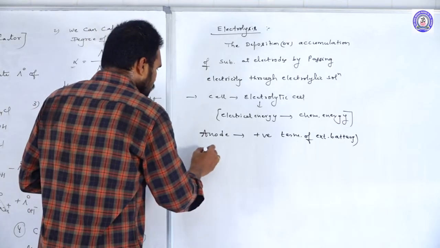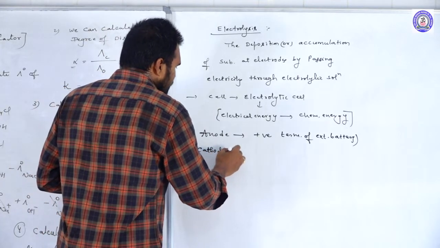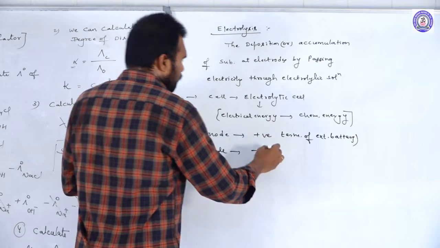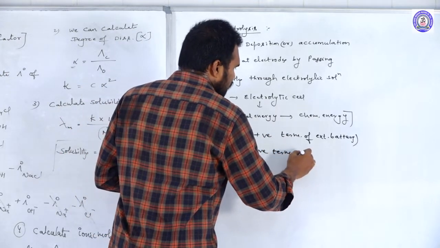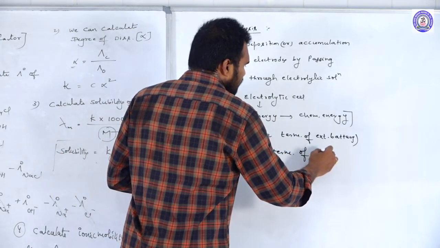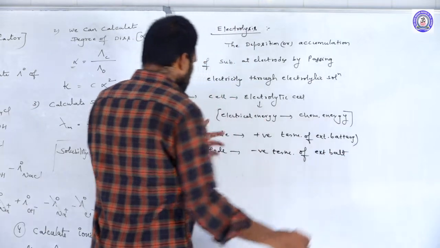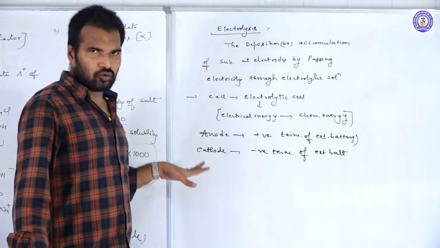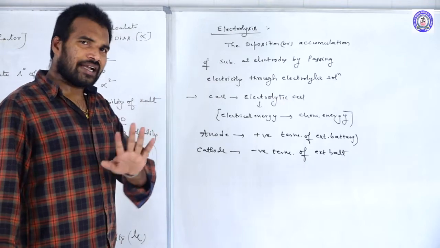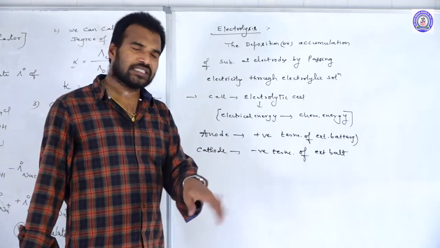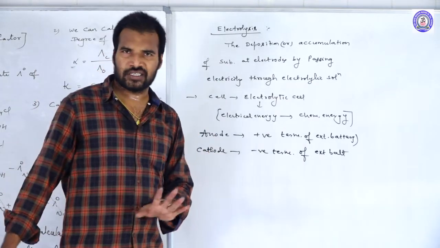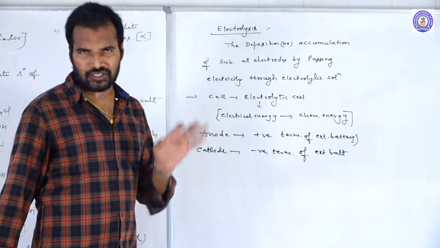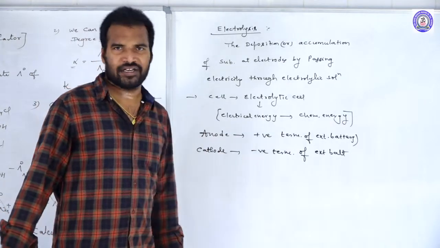And cathode is nothing but negative terminal. The electrode which is connected to negative terminal of external battery, that electrode we call as cathode. But the process, the reaction is same. At anode oxidation takes place, at cathode reduction only takes place. There is no change in the chemical reaction. Only the polarities are different.